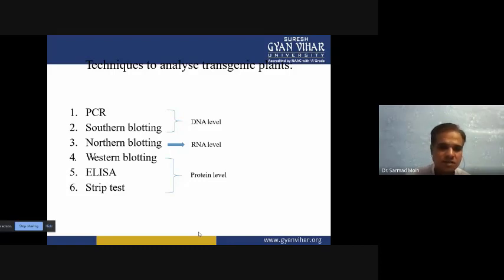Then there is Western blotting, where you can detect the protein level inside the solution.